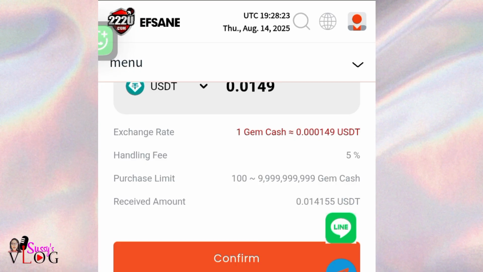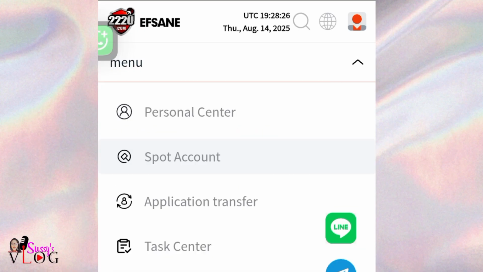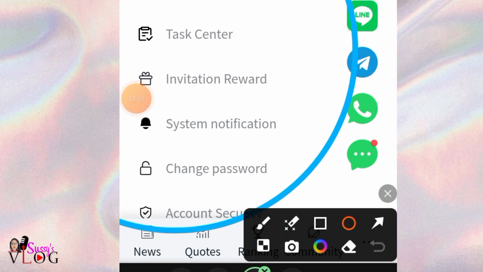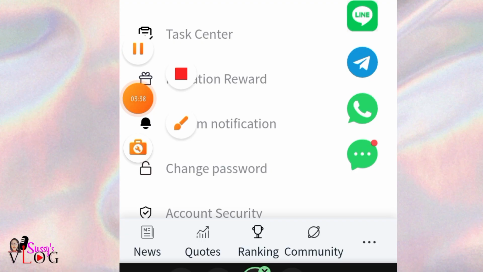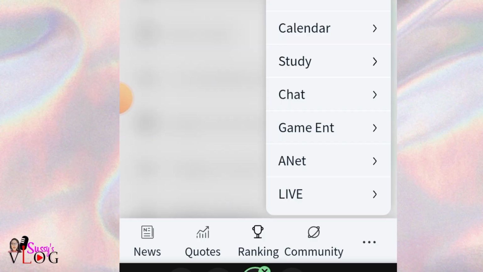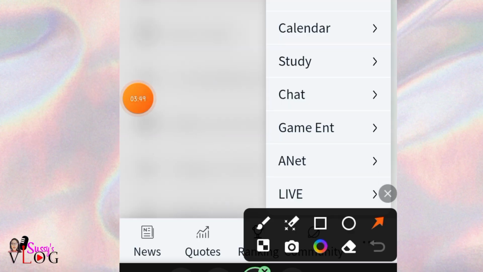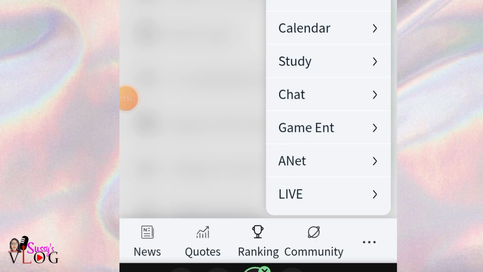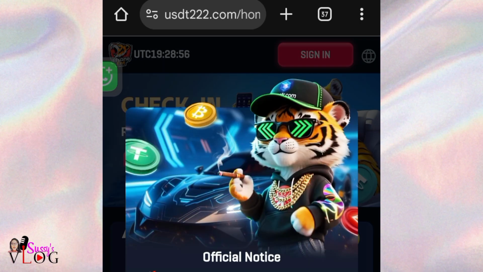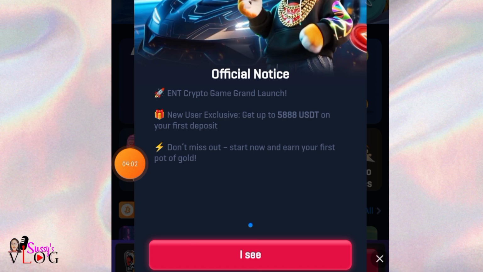Now the most important update right now that will end tomorrow is you're going to come to your main page. Just come down to this menu here, and then you are going to click on this 3 sign that is here. You click on this 3 sign showing on my screen, you click on yours, then you come here, you click on this game ENT. This is a very, very important update, and anytime you see this video this night, just go and do this immediately because I'm going to be earning 20 USDT at the end of this. So it's going to pop up this official note, ENT crypto game grand launch, whatever.